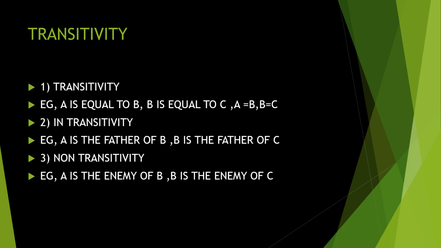Non-transitive. A is the enemy of B. B is the enemy of C. It can be or cannot be. A is the enemy of B. B can be the enemy or cannot be the enemy. Understand? But in the case of the first case, A is equal to B means B is equal to A. And B is equal to C. So there is a connection happening. Transitivity is happening. It's moving to the other. Intransitivity, A is the father of B. B cannot be the father of A. Understood? B is the father of C. So it goes like that, moving forward.